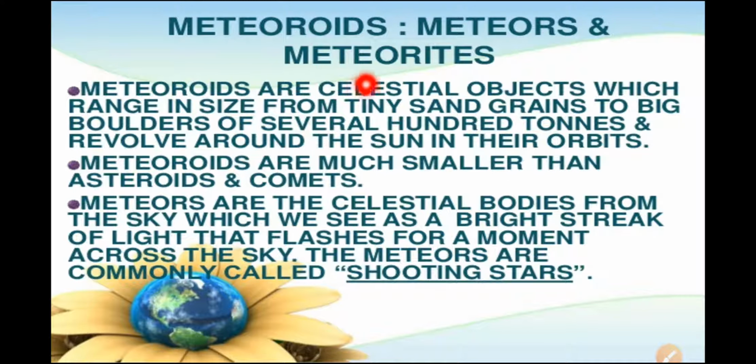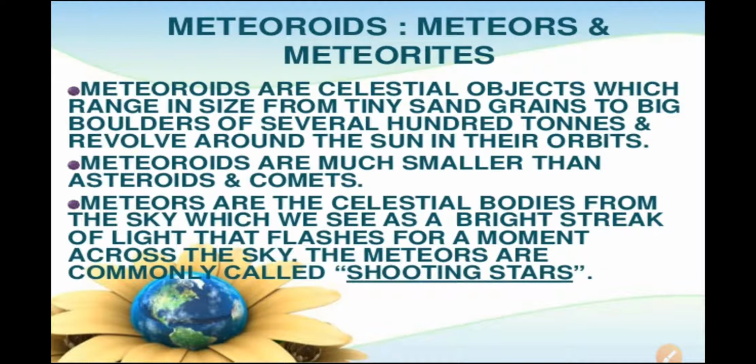Meteoroids, meteors, and meteorites. Now, what are meteoroids? Meteoroids are also celestial objects which range in size from tiny sand grains to big boulders of several hundred tons, and they revolve around the sun in their orbits. These meteoroids are much smaller than asteroids and comets. Meteors are the bright streaks we see across the sky, commonly called shooting stars.